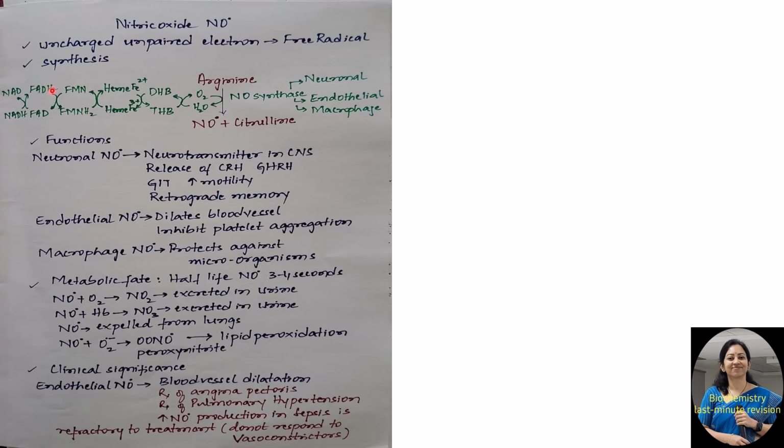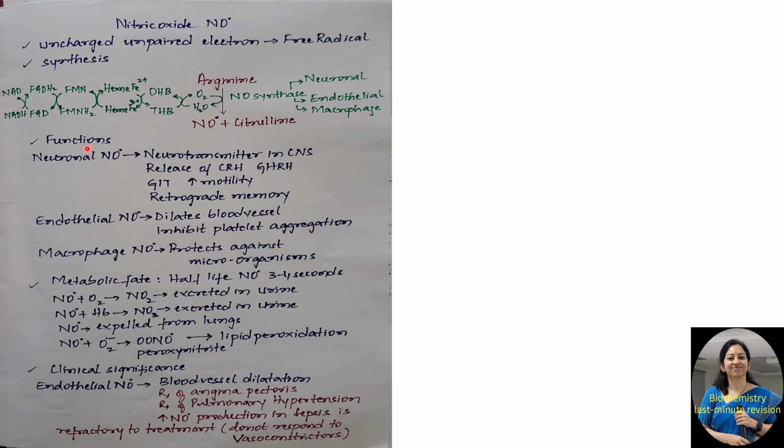So the reduced form is regenerated by FADH2, again the active form of riboflavin, and this gets oxidized to FAD, and the reduced form is regenerated back by NADH, the active form of niacin. So all these coenzymes convert arginine to nitric oxide and citrulline, catalyzed by the enzyme nitric oxide synthase. Now this is an isoenzyme. It is present in 3 different tissues. The neuronal nitric oxide synthase is there, endothelial is there, and the macrophage is there, which have specific functions